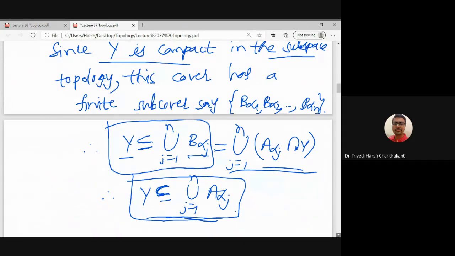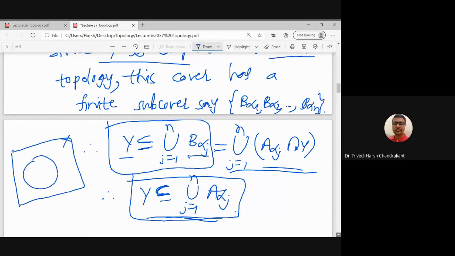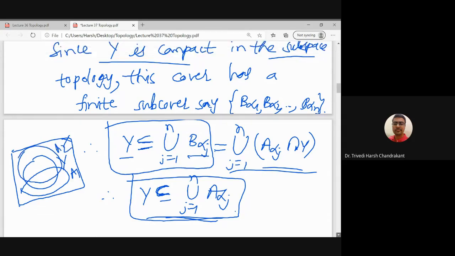Alright, because if I have X, I have Y, and suppose Y is covered by, let us say, A1 and A2, then if Y is a subset of A1 intersection Y union A2 intersection Y, then we can say that Y is a subset of A1 union A2, right?